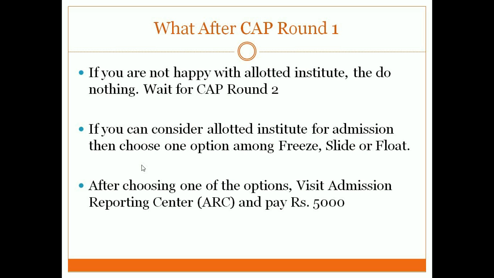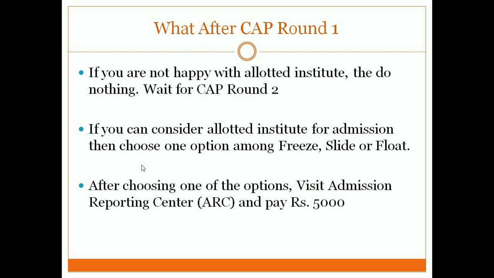But suppose you get a college where you feel, no, I'm not happy with this college, but if I don't get admission anywhere else this year, probably I will take admission in this college. For such a case, there are three options given to you: freeze, slide and float. You choose one of those options. After choosing your option, you're supposed to take a printout of that. You visit your nearest admission reporting center, they call it an ARC, and you pay rupees 5,000.